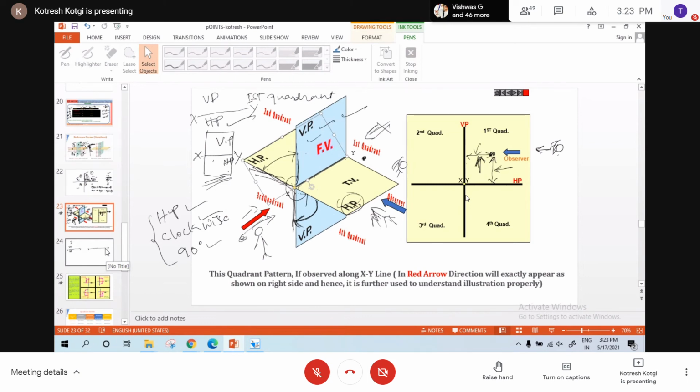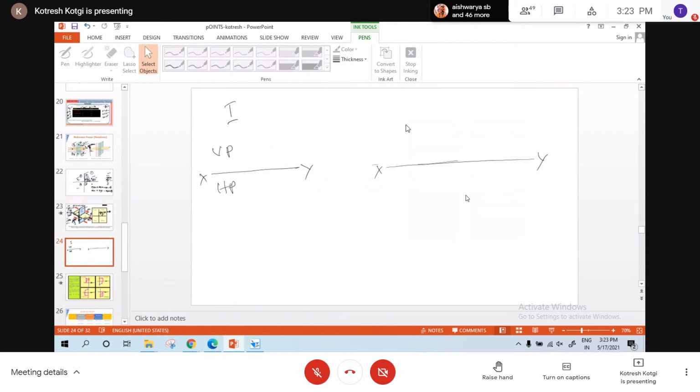Above XY line, right? First comes VP. Next comes HP, which is behind, which we cannot see, and that we write in the bracket. Whatever is hidden, we write in the bracket.